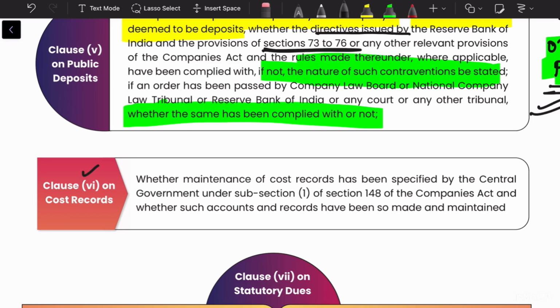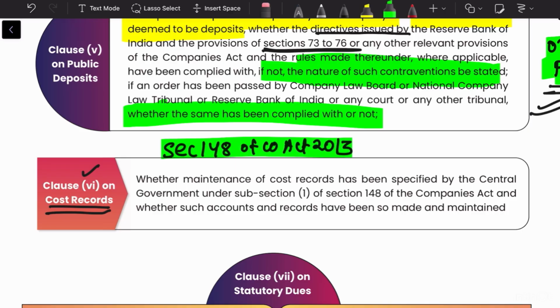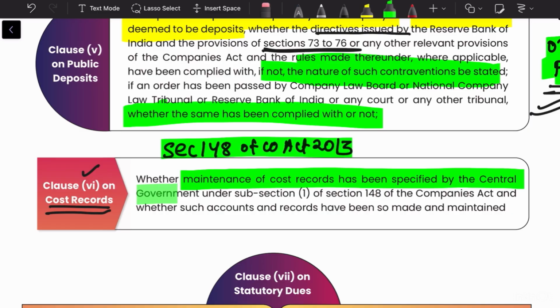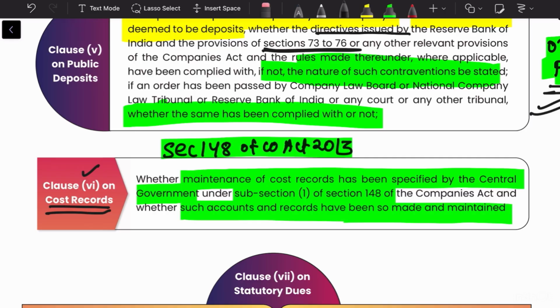Then we have clause 6, which is on cost records. The cost records are specified in section 148 of the Companies Act 2013, and in the CARO we need to see the maintenance of the cost records. There are certain companies for which section 148 is applicable. So we have to see whether the maintenance of cost records has been specified by the central government under section 148 subsection 1 or not, and if it has been specified, whether such accounts have been maintained or not. We have to see two things: whether it has been specified or not, and then whether it has been maintained or not.